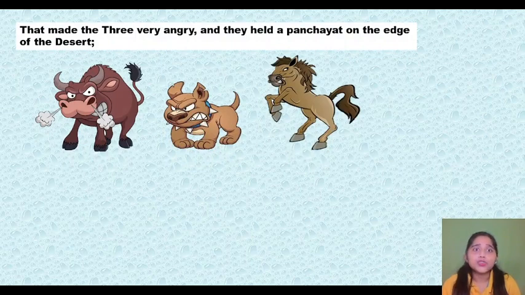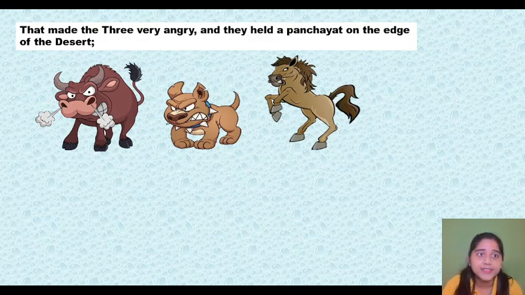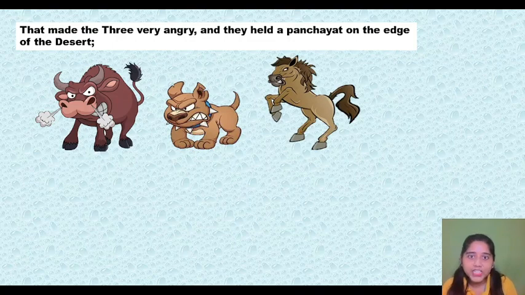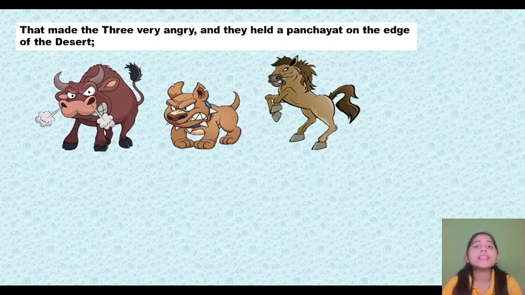That made the three very angry. And they held a panchayat on the edge of the desert. This is a very common reaction. These three creatures will definitely feel angry that this is the work of the camel and we have to repeat it. So these three are very angry, and they hold a panchayat to discuss this situation.